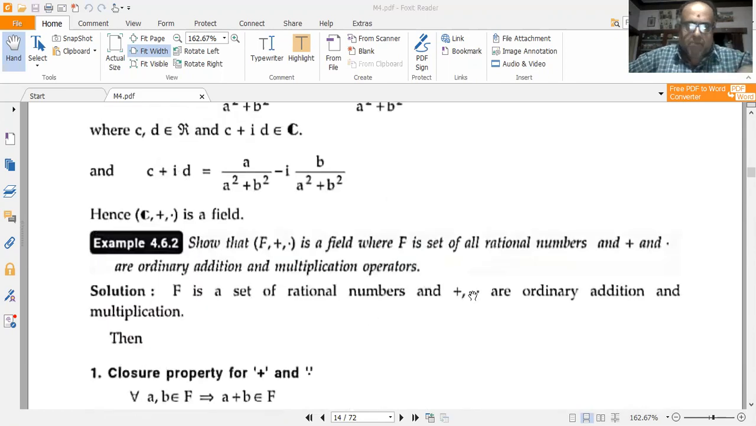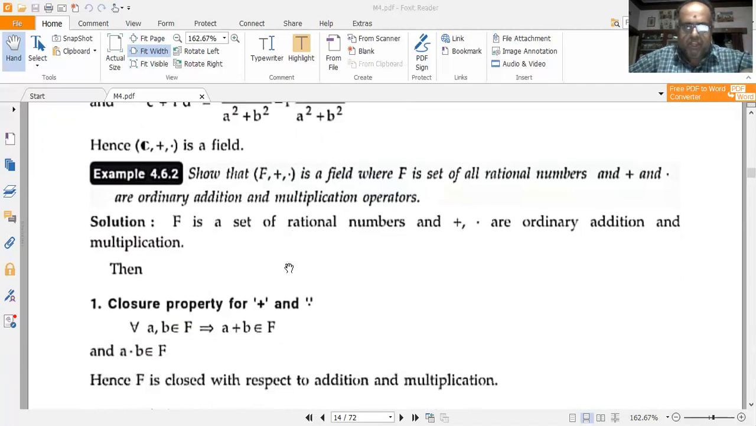Yeah, now coming to the second problem. Show that (F, +, ·) is a field where F is the set of all rational numbers and plus and dot are ordinary addition and multiplication operators. I should show that F is a field over addition and multiplication. So F is a given set of rational numbers and plus and dot are ordinary addition and multiplication. That's what he has given in the data.